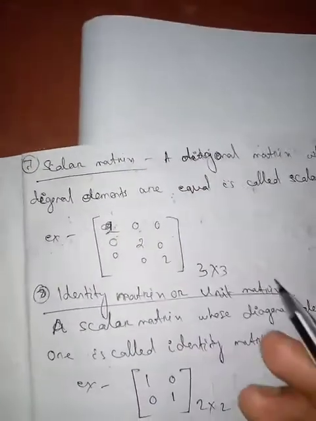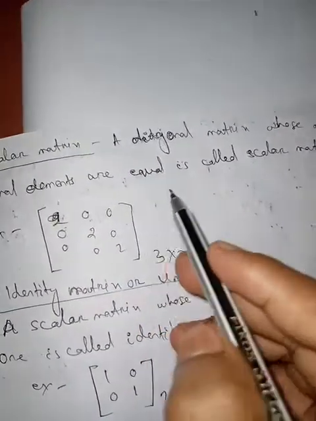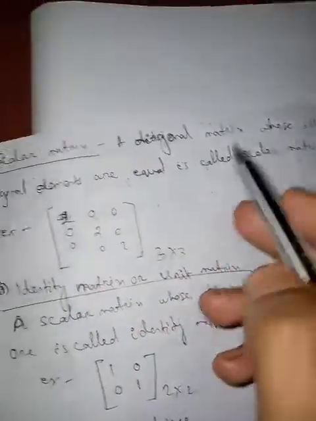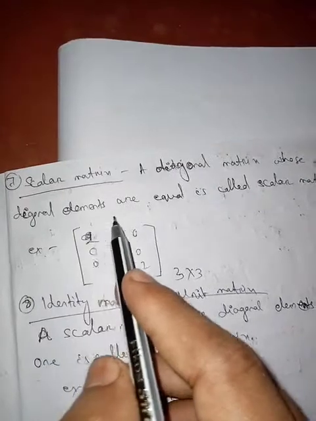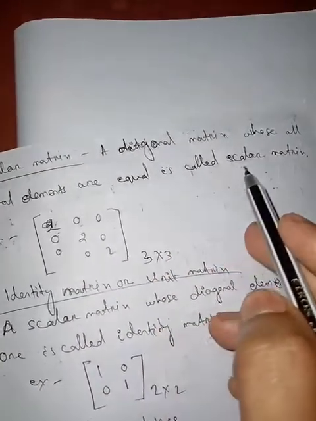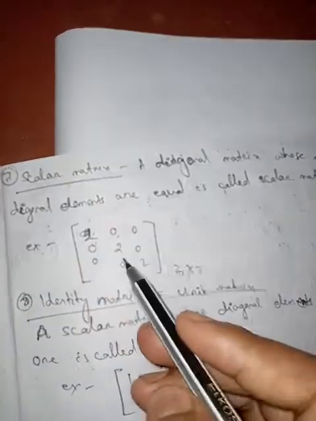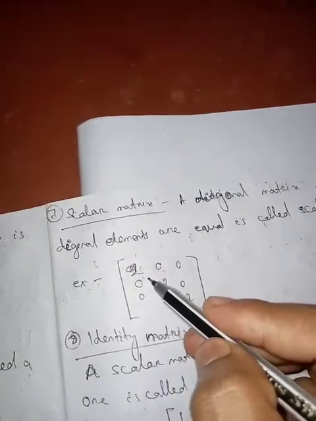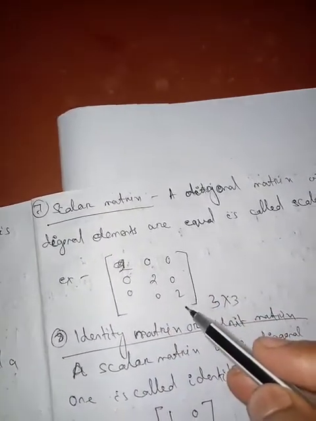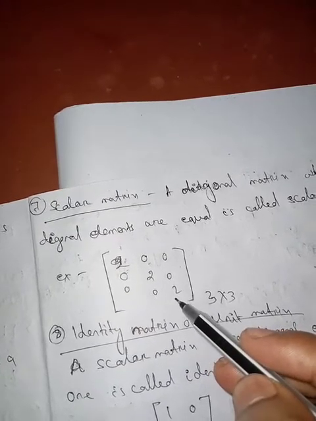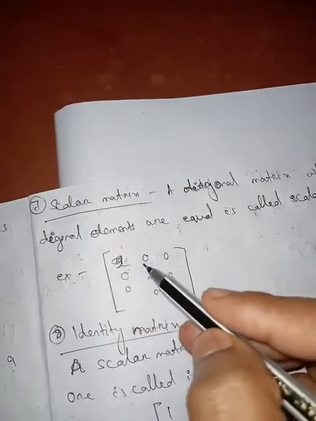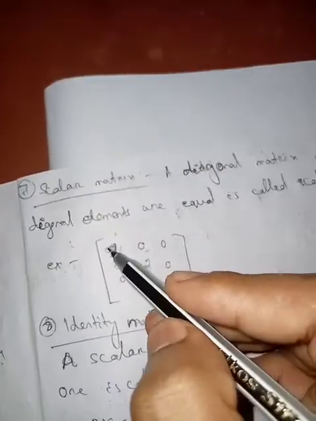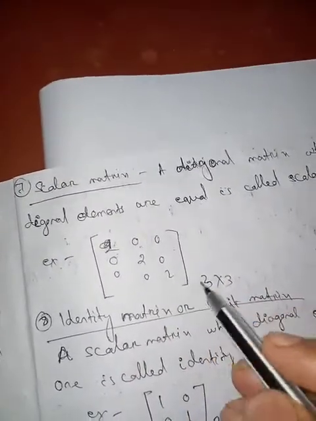Now we go to the scalar matrix. A diagonal matrix whose diagonal elements are all equal is called a scalar matrix. Here the scalar matrix must be diagonal, that is, the non-diagonal elements are all 0 and the diagonal elements are equal.